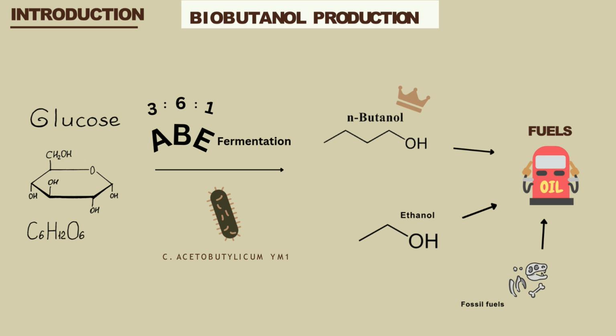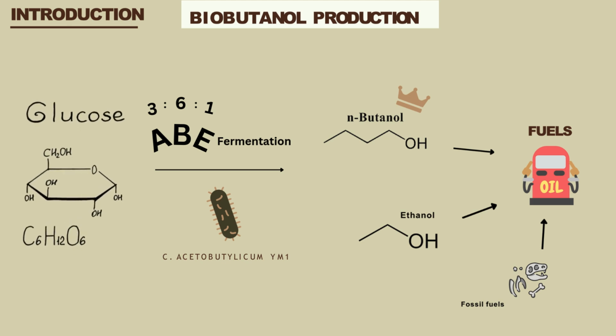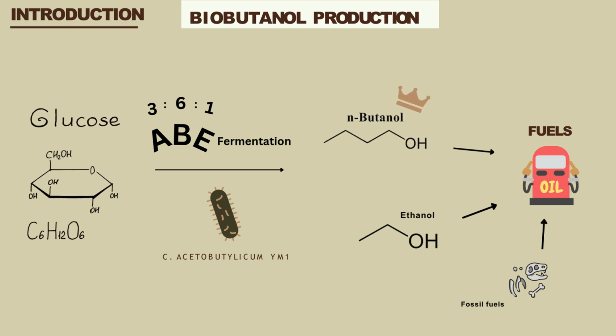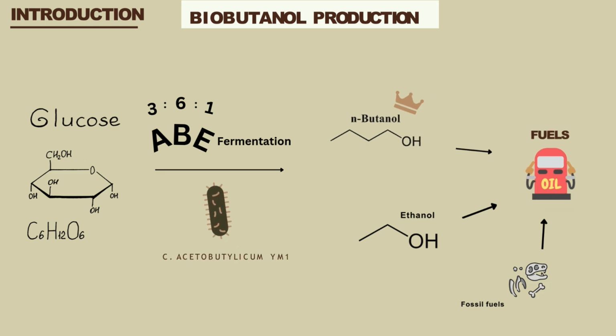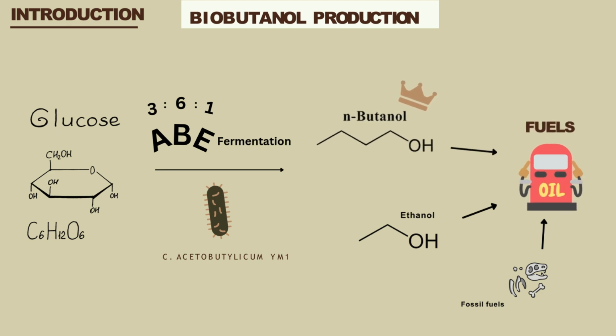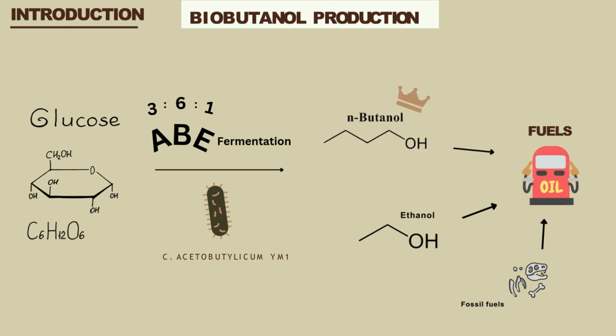Okay, now let's talk about the general process of how biobutanol is produced. Here we can see a simple flowchart whereby biobutanol is mainly derived from the fermentation of sugars in organic feedstocks. Butanol is a byproduct of this process in addition to ethanol and acetone. The process is known as acetone butanol ethanol (ABE) fermentation, which uses the microbial species Clostridium acetobutylicum. Biobutanol has the potential to be applied as a future transportation fuel, but it is still not as economically feasible as bioethanol due to several constraints.